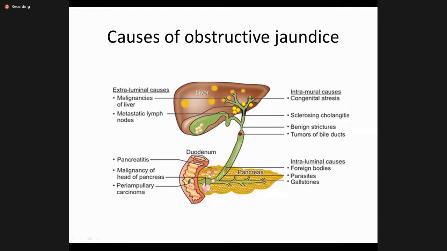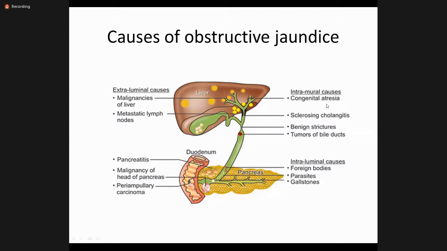And then pancreatitis: when there is pancreatitis, the pancreas becomes very hard, so it can compress the distal part of the common bile duct. Tumors of the pancreas can also compress the bile ducts from the outside. And ampullary carcinoma at the ampulla can also compress the opening of the pancreatic duct and the biliary duct in the duodenum, and then it leads to jaundice. So these are the extraluminal causes of jaundice.